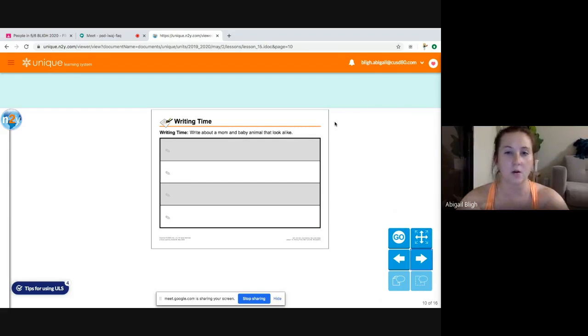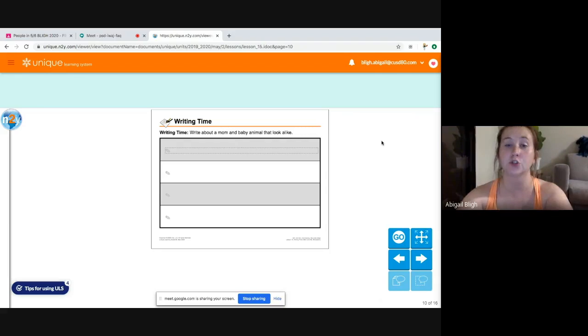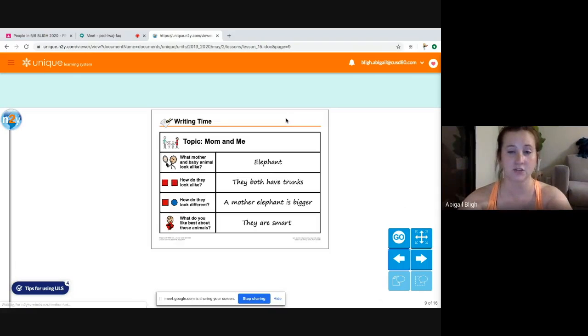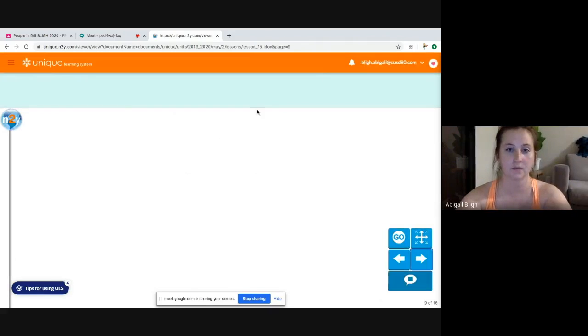Okay, so now we are on this page. And it says, write about a mom and baby animal that look alike. So that's what we've been doing. So what we're going to do now is we're going to transfer our ideas from this page onto the next page. So I'm going to help you by giving you these sentence starters, okay?